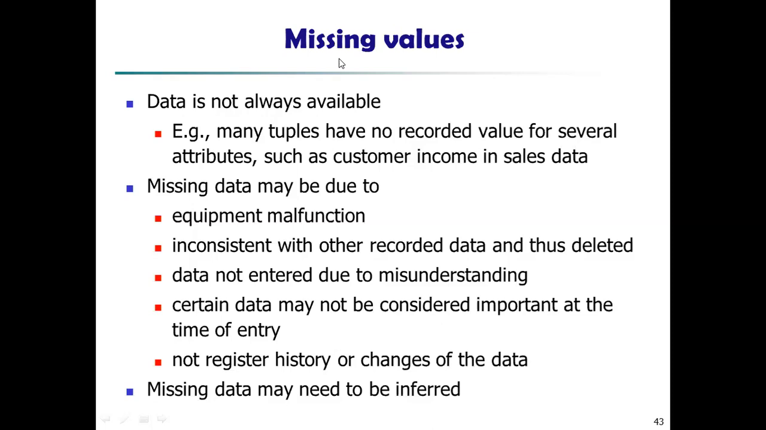Then missing data may be due to equipment malfunction, inconsistencies with other recorded data, or it may be deleted by people, or data may not be entered due to misunderstanding, or certain data may be considered not as important at the time of entry, right? Then not registered history or changes of the data. These are the reasons why the data is missing, right? So these are the examples why the data is missing.